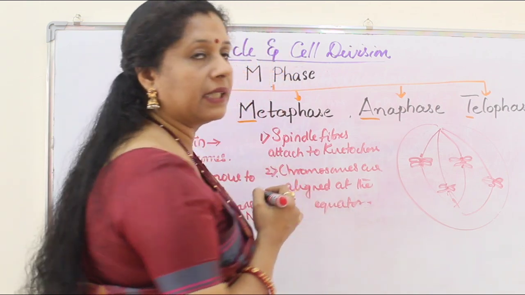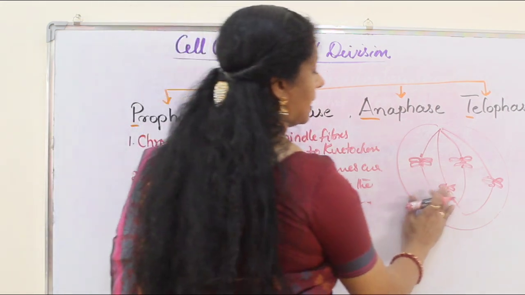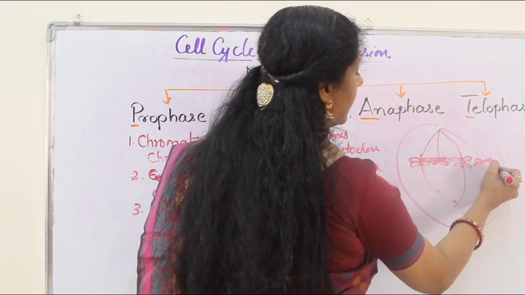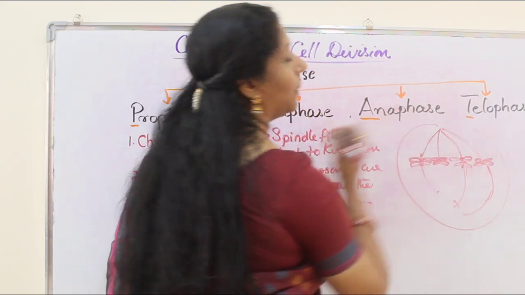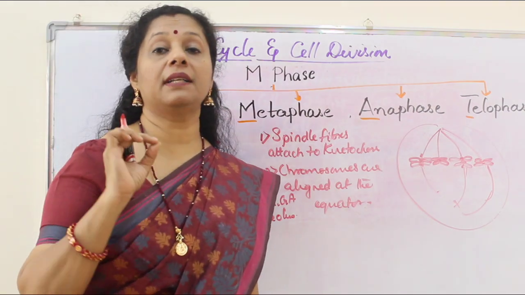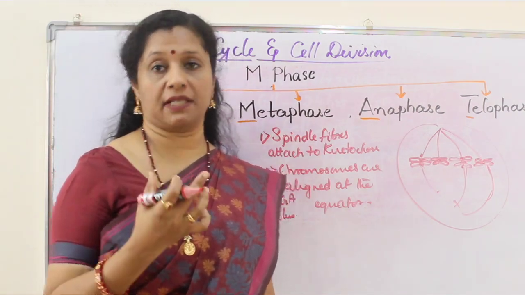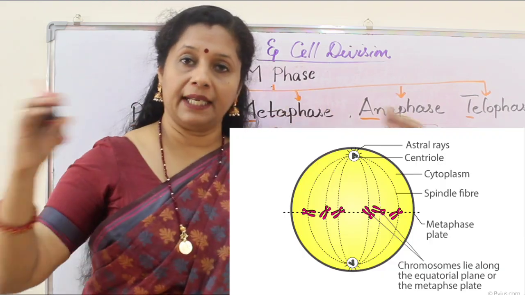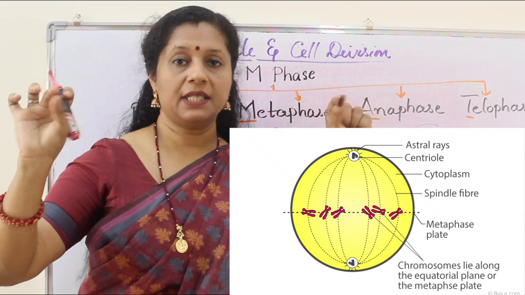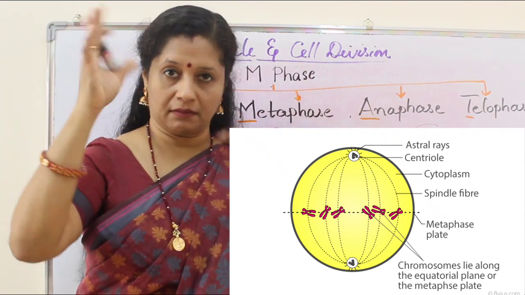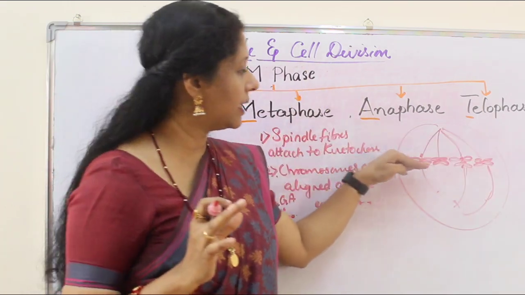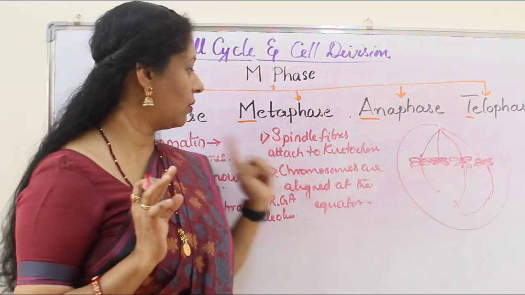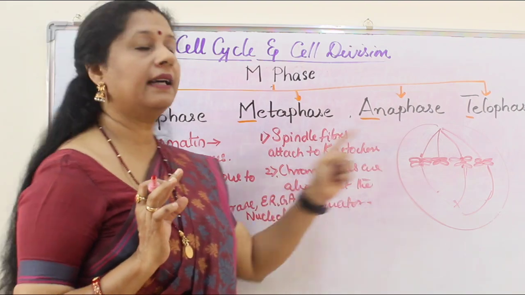Okay. And now after this there happens a tug of war. As a result, everything will be brought to the center. So all chromosomes in the cell will come and align at the equator region. So that is the important stage, or how we identify metaphase. So how is metaphase identified? All the chromosomes will come and align at the equator. The centromere will be in the center, right? Rest of the arms can go in different directions, but all centromeres are in the center. So two things happen. First, spindle fibers attach to the kinetochore and then chromosomes are aligned at the equator.